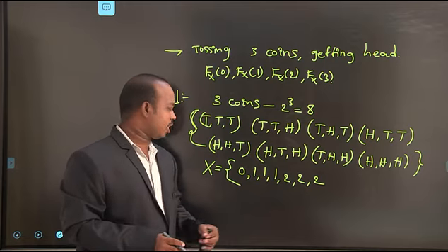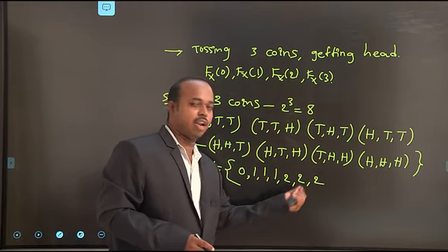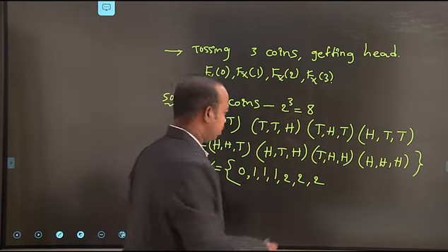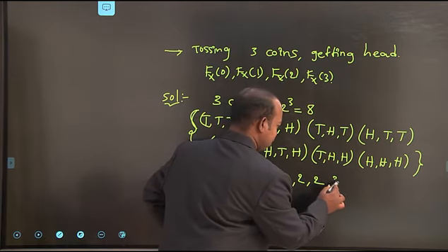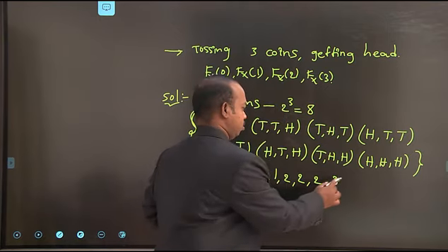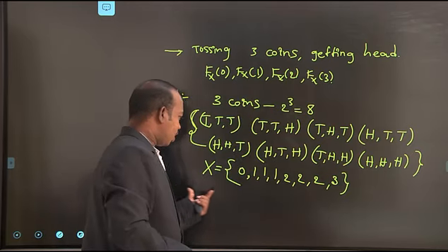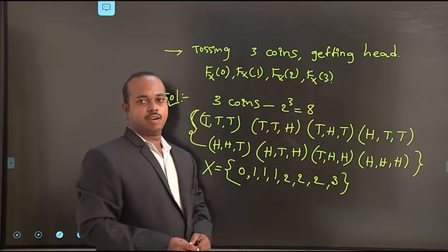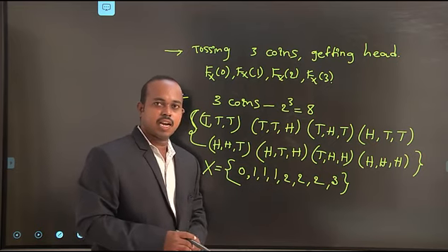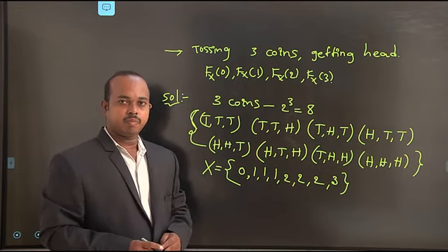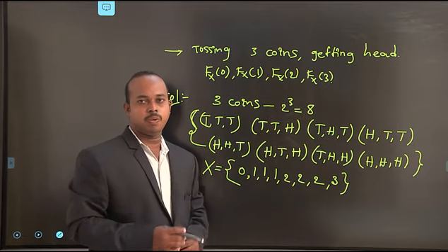That's why I represent these 3 elements. Next is 3 heads. For getting 3 heads there is only 1 chance, so we write 3 one time. This total represents the discrete random variable. For this discrete random variable, we can find the individual probabilities.